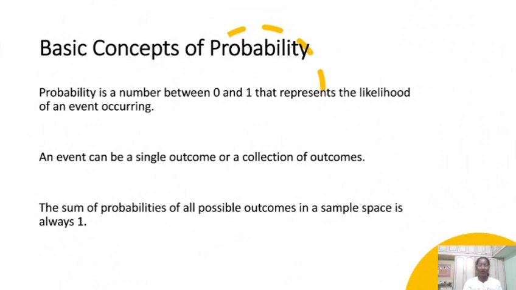Basic concepts of probability. Probability is a number between 0 and 1 that represents the likelihood of an event occurring. An event can be a single outcome or a collection of outcomes. The sum of probabilities of all possible outcomes in a sample space is always 1.